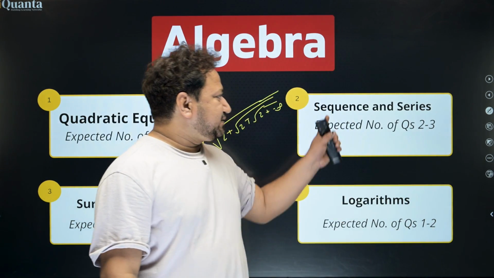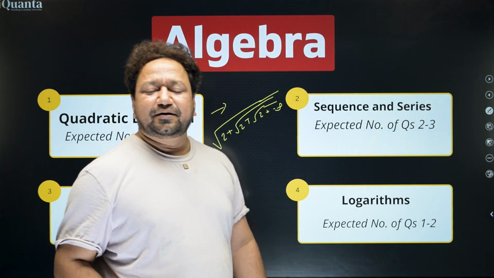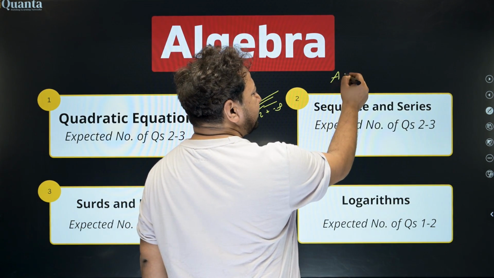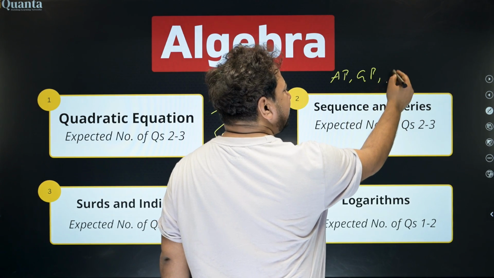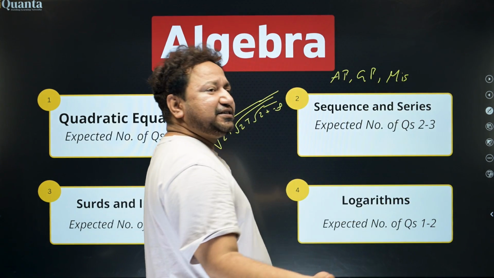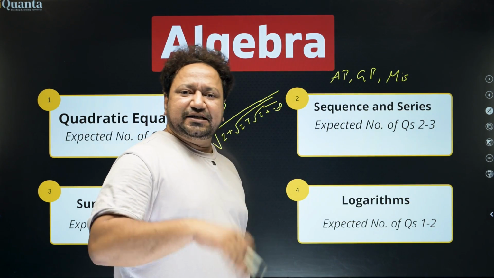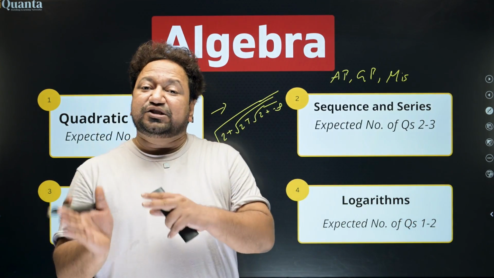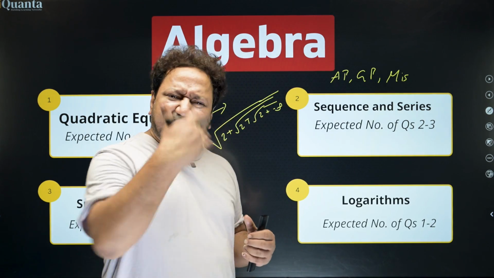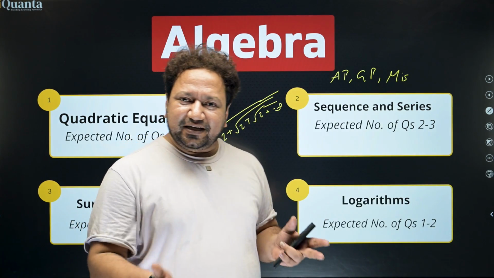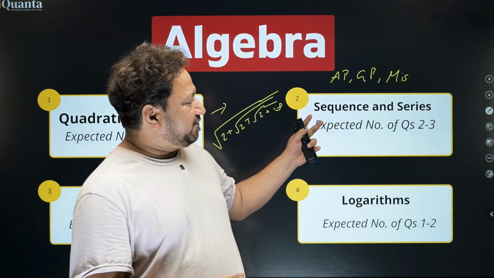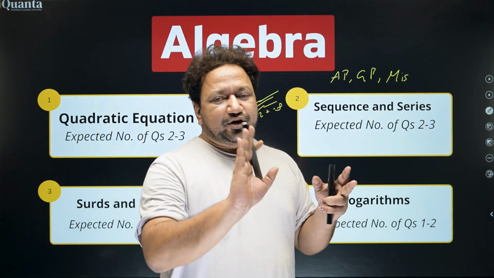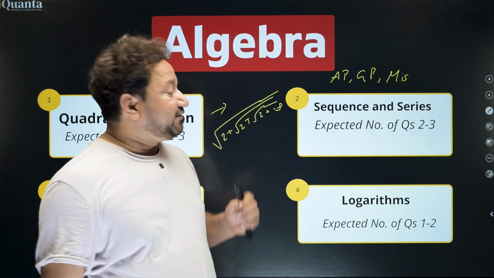Second, sequence and series. Every year, in every slot, you will find one question. It can be either arithmetic progression, geometric progression, or any miscellaneous sequence, like telescopic series, series based on partial fractions, series based on infinite GPs, arithmetico-geometric progressions, power series. So there are so many series. This chapter, which looks like just a single chapter, has so many different concepts. You cannot leave any because there will be at least one question in every slot.